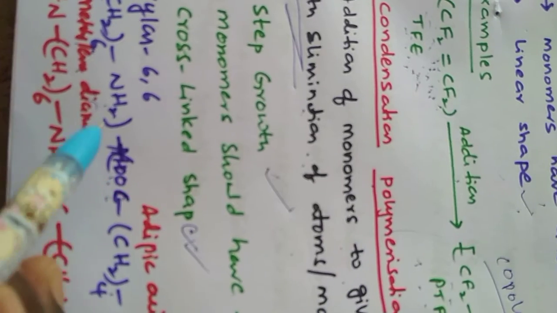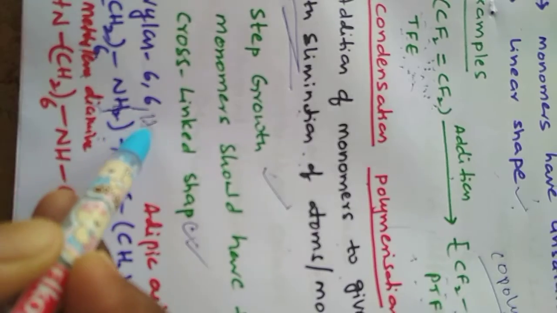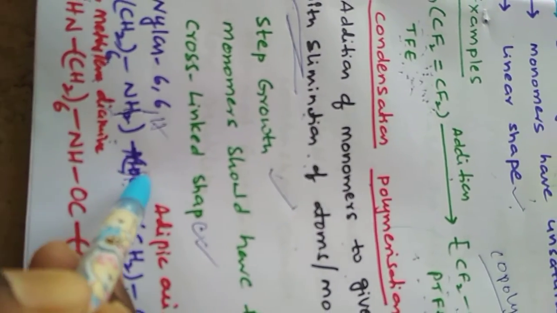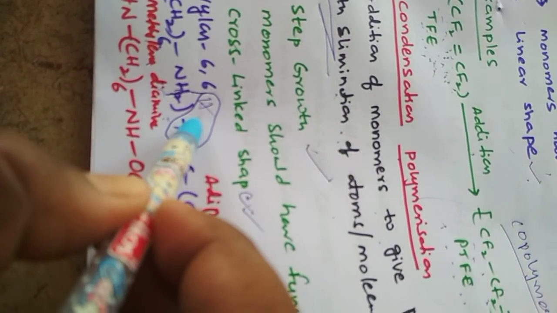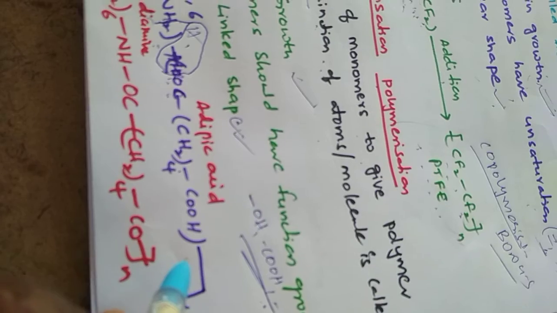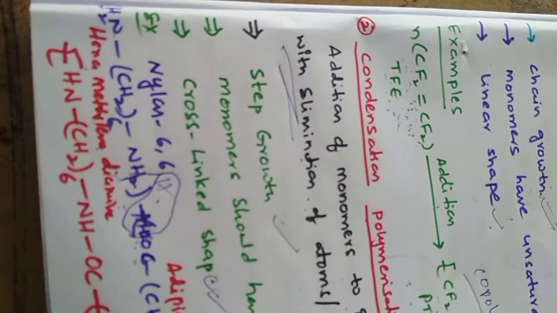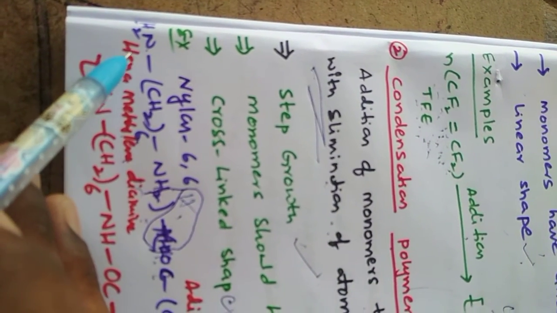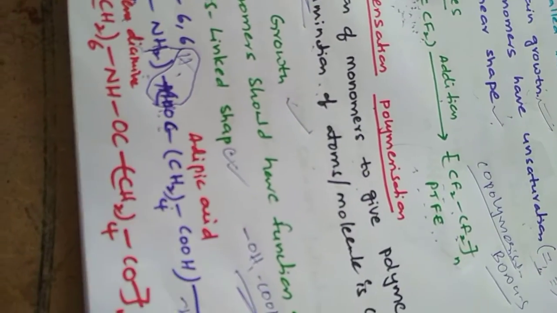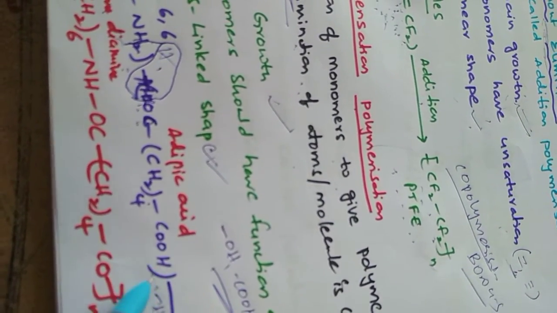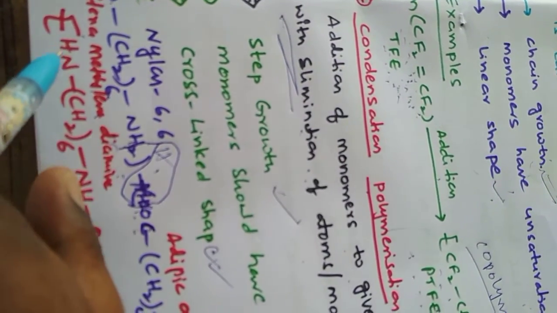Condensation means with elimination. Hence here one hydrogen from NH2, and here the OH. OH minus and H plus combine together to form H2O. The water is eliminated during this polymerization. So if adipic acid is added from this link, hydrogen can be eliminated. With hexamethylene diamine from this side, OH can be eliminated. Hence these two are called the reactive sites. Don't need to write these two.